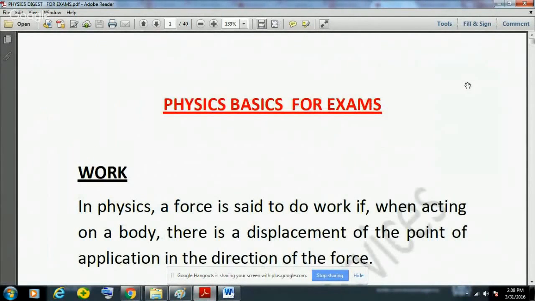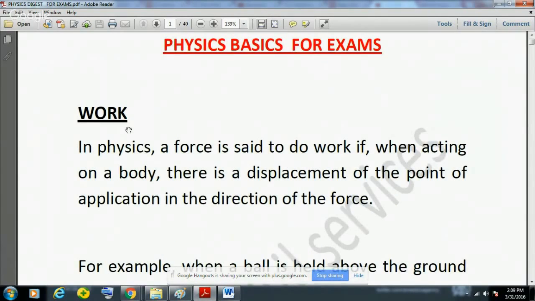In this video, we will see physics concepts or physics basics for 2016 exams. This is a general science series for 2016 exams, and we have already covered chemistry basics and chemistry MCQs also. These concepts are very important for all exams: UPSC, state PCS exams, SSC exams, banking, and various other exams. So let's start this first part.